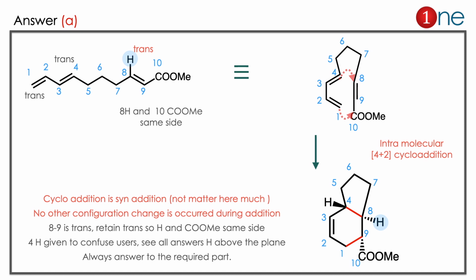Here the 8-9 bond is trans. It will retain its position during the addition. Hence H and COMe are on the same side. Here the stereochemistry is defined by the cycloaddition, not by the stereochemistry here. The other hydrogen is always the same in all the products. So we always have to answer for the required product. Here you have to learn 2 things. One is, if you consider a long molecule with many double bonds, you consider the cycloaddition. Second, during the cycloaddition no change in the stereochemistry occurs, and the cycloaddition is syn addition.